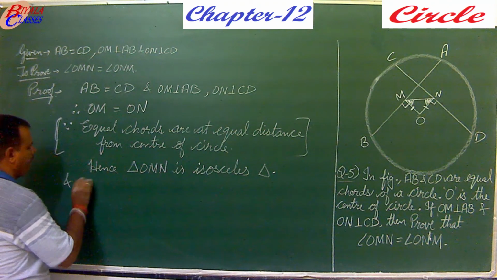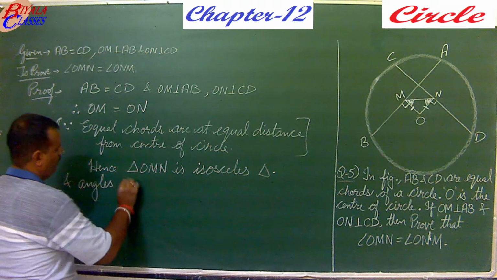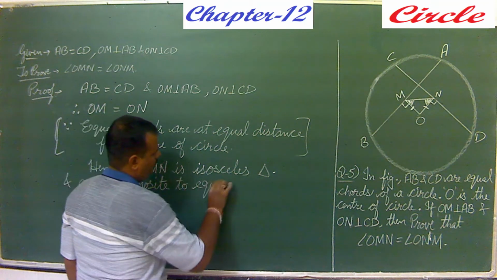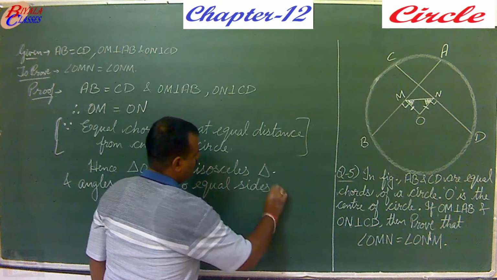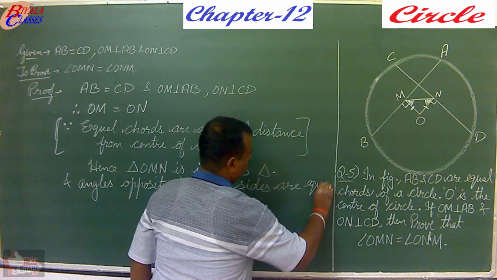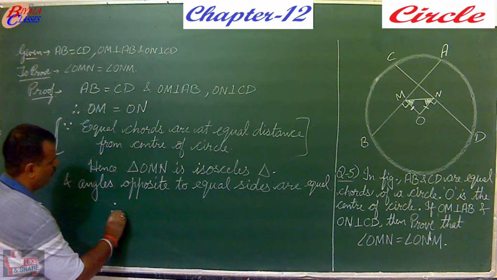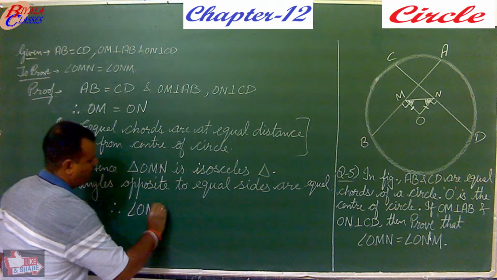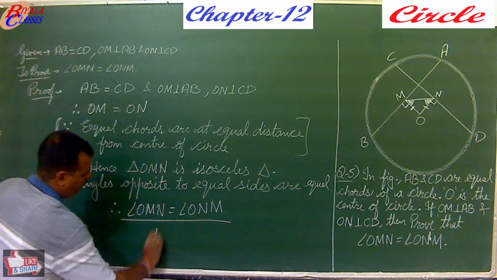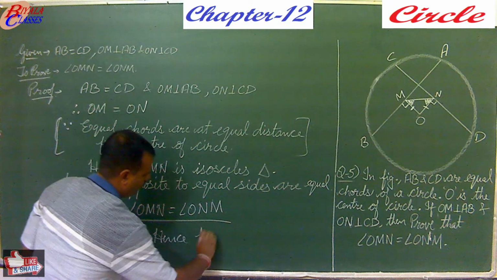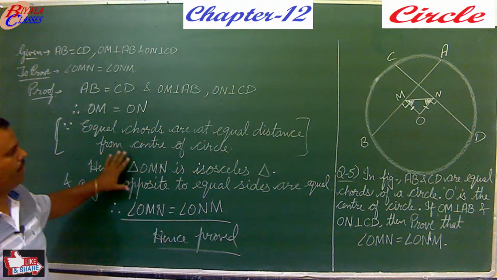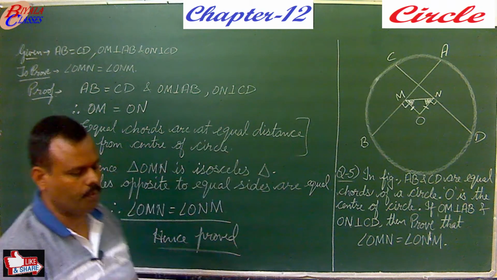And angles opposite to equal sides are equal. Therefore, what we get? We get that angle OMN is equal to angle ONM. So hence proved. Hope this is clear to you now. It's just a simple and an easy question to be done.